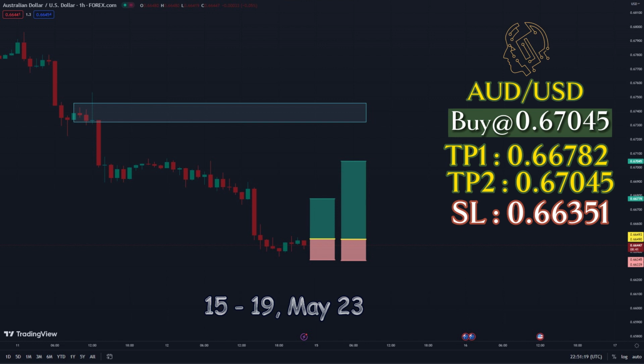Trading bias: buy/long. Entry price: 0.67045. Stop loss: 0.66351. Take profit 1 for conservative traders: 0.66782. Take profit 2 for aggressive traders: 0.67045. You can add a trailing stop of 25 pips to your trade.